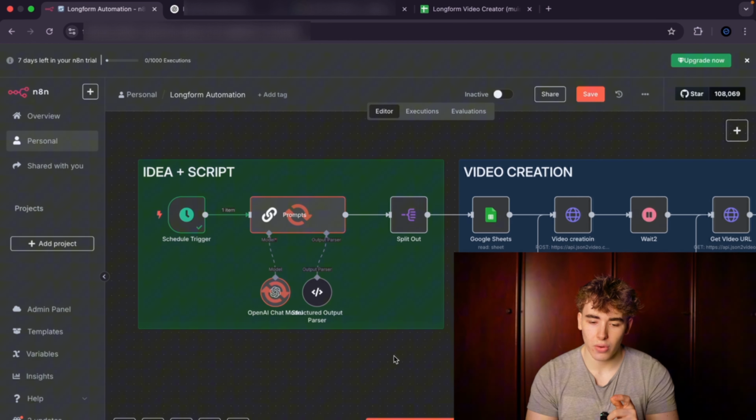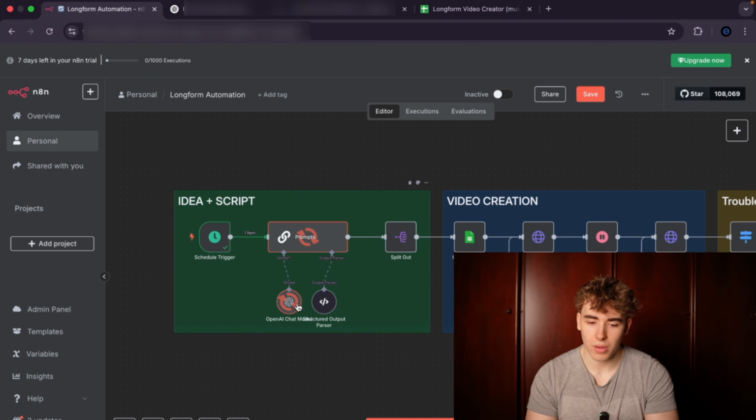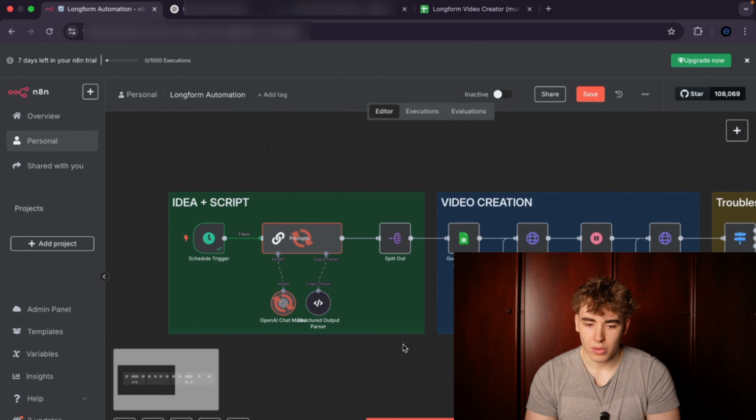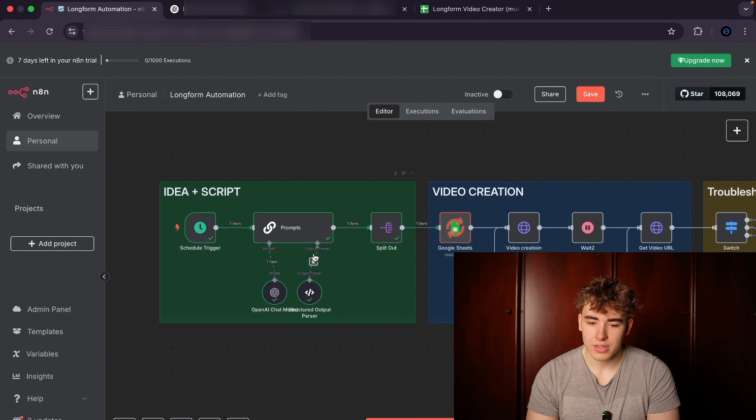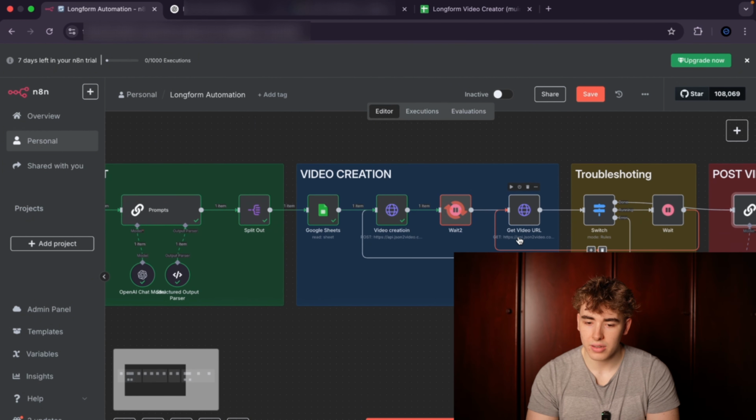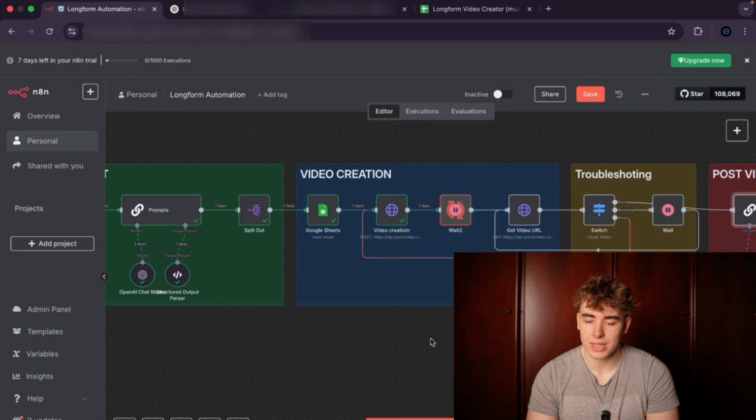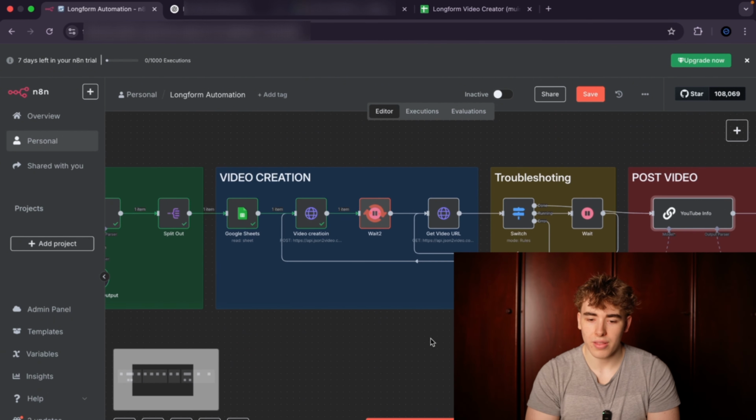So execute workflow. As you can see, it starts here. It's prompting right now with OpenAI. We'll wait. Now this is finished. It's split up. The music gets selected, the video gets created, and we wait. So the video is still running. The process is still in creation, but it got already sent to JSON to video. So it waits.